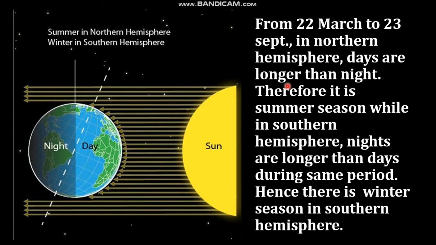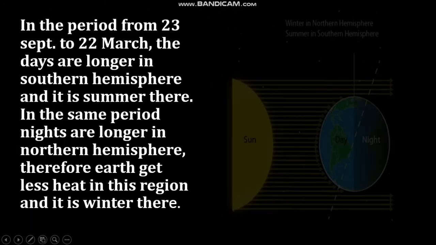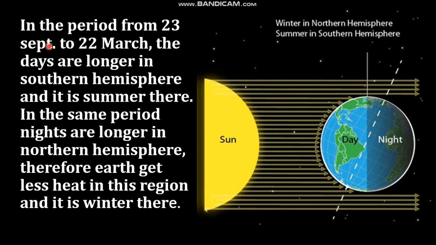So days are longer than the night in the northern hemisphere in this period, and in the southern hemisphere nights are longer. Nights are longer than the days during the same period. Hence there is winter season in the southern hemisphere.